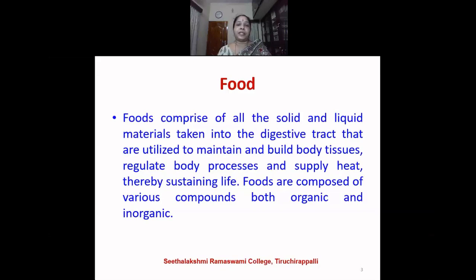All of us know that when we were born as a child, the birth weight of the child would be around 2.5 to 3 kilograms. And as we grow, when we go to school and now we have come to the college, the weight of that child has increased. And now the weight of yourself would be around 35 or 40 or 45 kilograms.